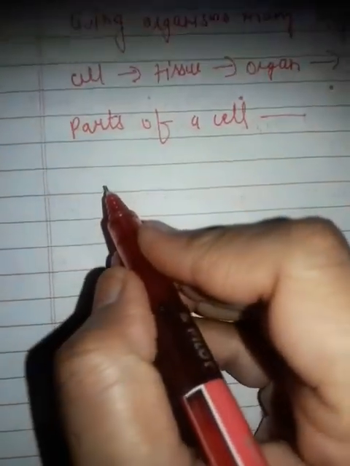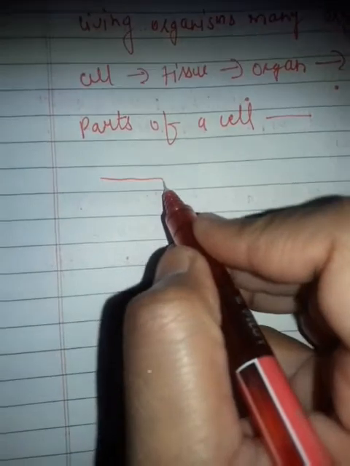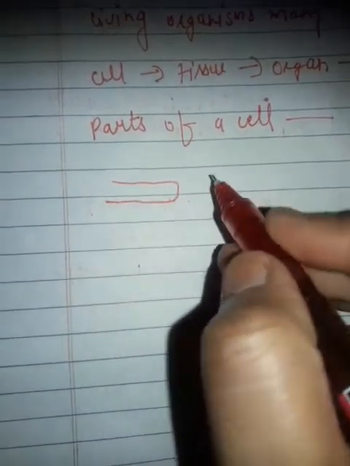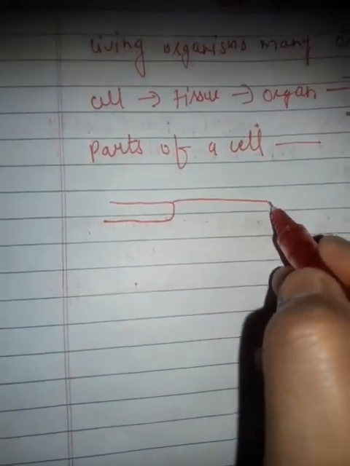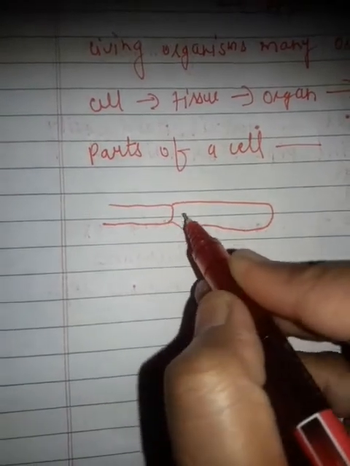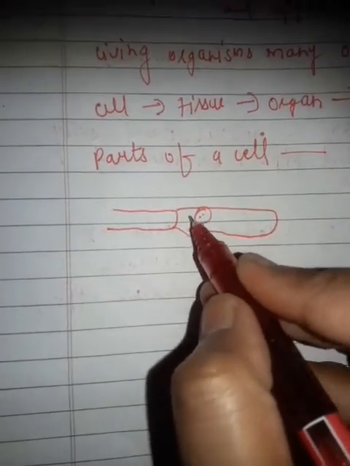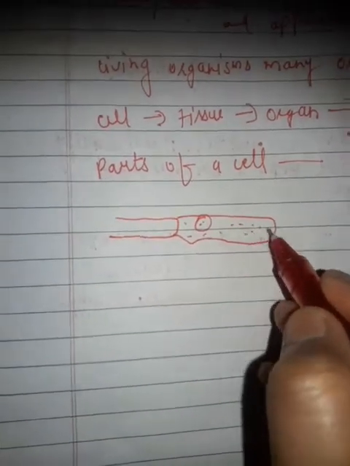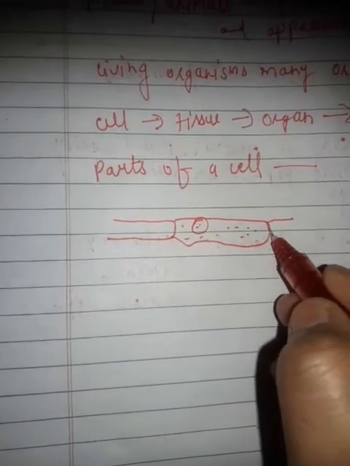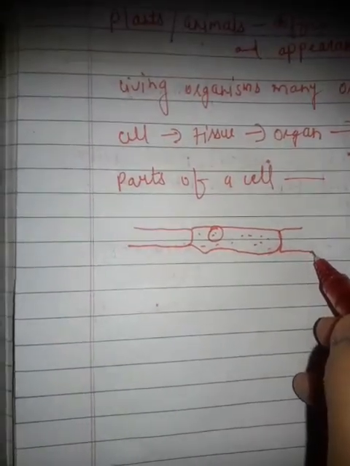I will draw the diagram of cells in onion peel.